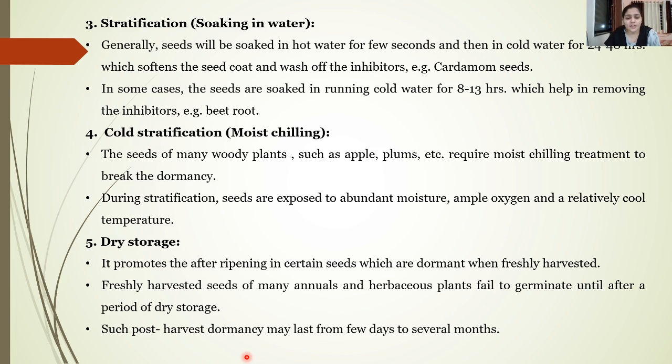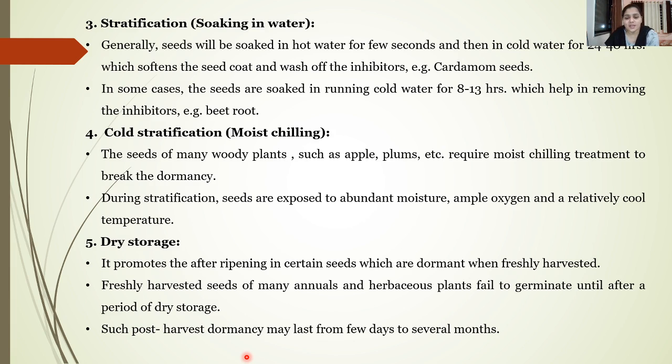Then the freshly harvested seeds of many annuals and herbaceous plants fail to germinate until after a period of dry storage. So some of the seeds, even when they are harvested freshly, are not able to germinate, and only after giving a period of dry storage are they able to germinate.